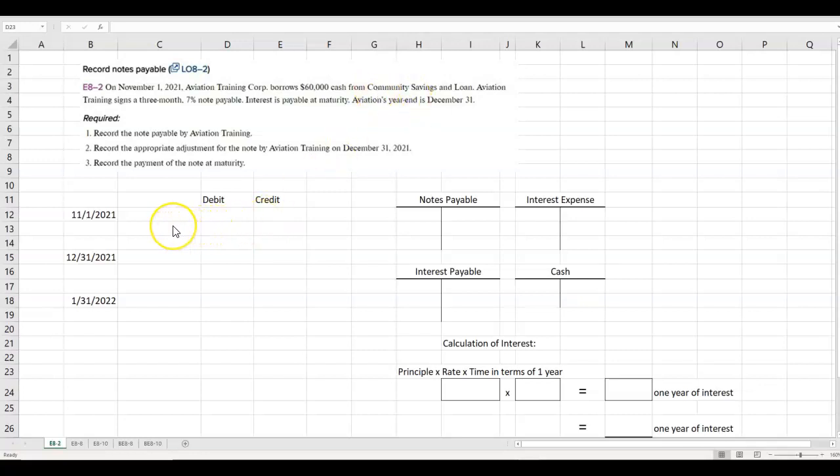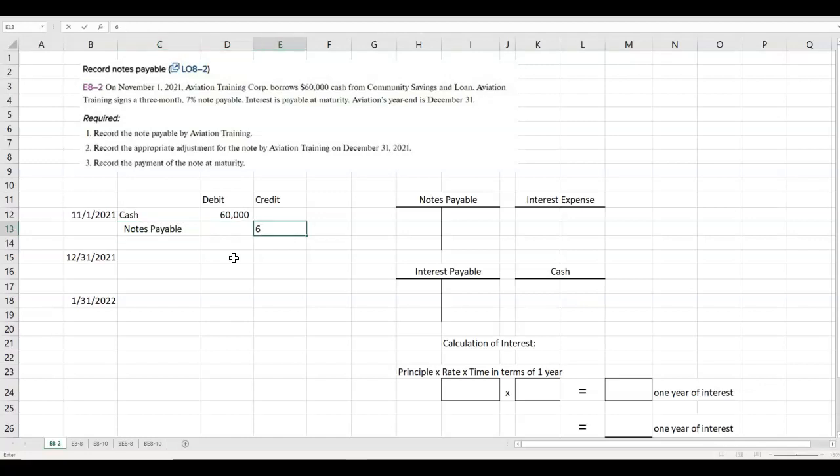So the first thing we want to do is record the note payable by aviation training. So aviation training borrowed money, so they actually got cash. And they got $60,000 in cash. So we'll debit cash $60,000. They owe this. We're going to post that to notes payable, which is a liability.